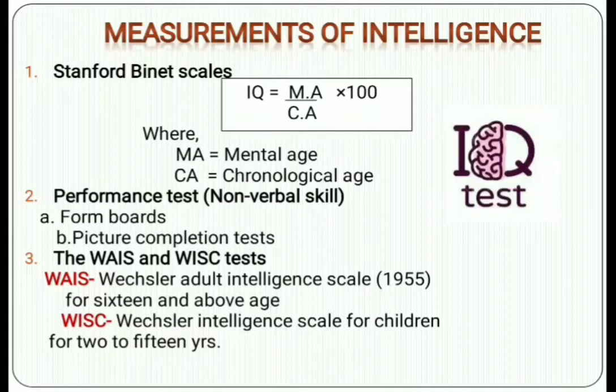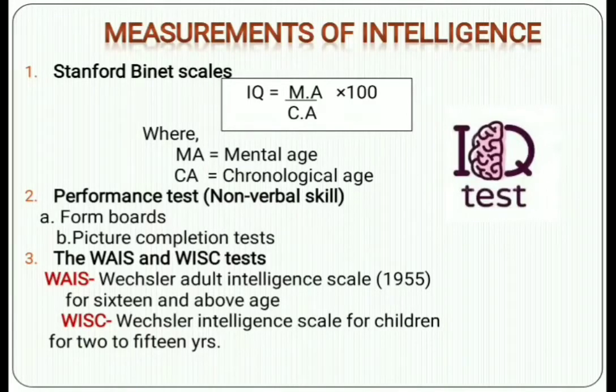Those individuals aged 16 and more come under this Wechsler Adult Intelligence Scale. Then the WISC, the Wechsler Intelligence Scale for Children, is for 2 to 15 years. For children this test is done using the Wechsler Intelligence Scale for Children, with an age limit of 2 to 15 years. So these are some measurements of intelligence. This is the introduction part of our intelligence topic.